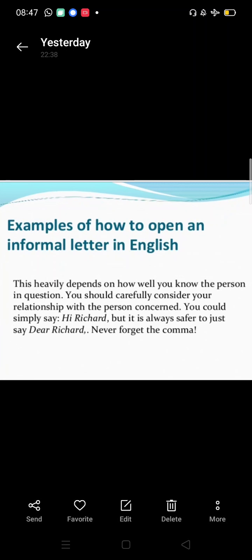Examples of how to open an informal letter in English. This heavily depends on how well you know the person in question. Of course, this totally depends upon how well we know the person. You should carefully consider your relationship with the person concerned. You could simply say, Hi Richard, but it is always safer to just say, Dear Richard, Dear Rahul, Dear Nana, and never forget to put the comma.